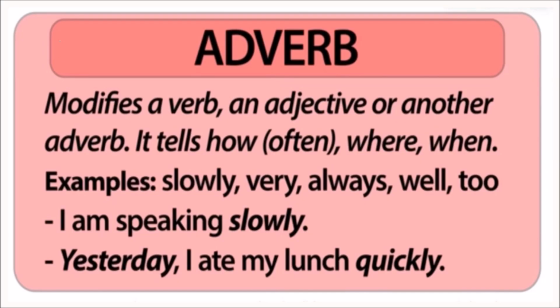An adverb modifies a verb, an adjective, or another adverb. It tells how often, where, when. Examples: slowly, very, always, well, to. Example sentences: I am speaking slowly. Yesterday, I ate my lunch quickly.